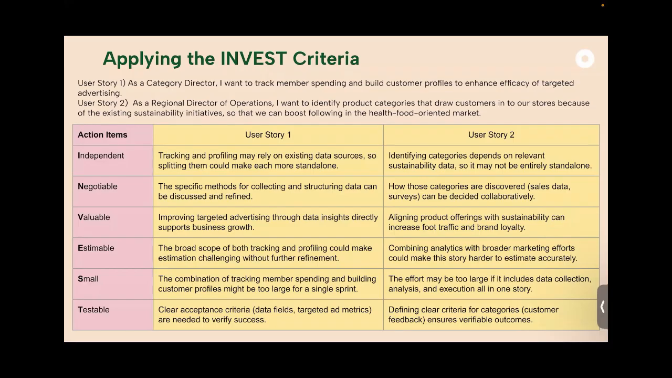The valuable criteria is met because it is evident that aligning product offerings with sustainability can increase foot traffic and brand loyalty. And then for the estimable criteria, combining analytics with broader marketing efforts can make the story harder to estimate accurately. For the small criteria, the effort may be too large if it includes data collection, analysis, and execution all in one story. And for the testable criteria, it requires clear criteria for categories like customer feedback to ensure verifiable outcomes.